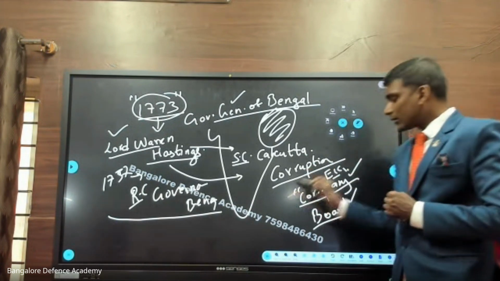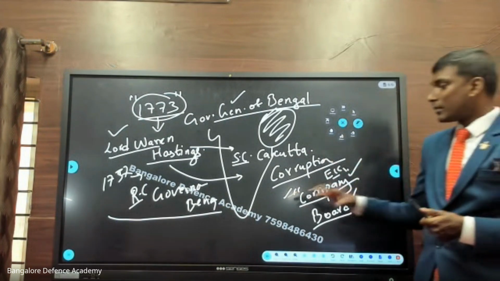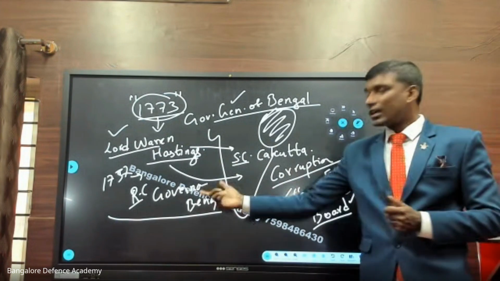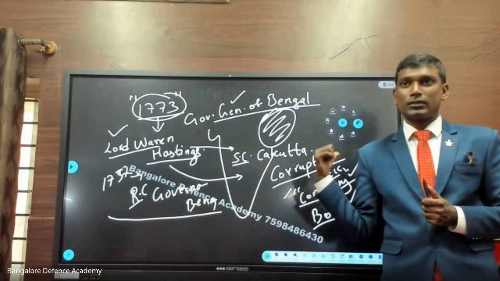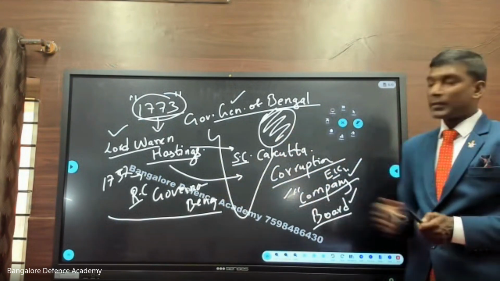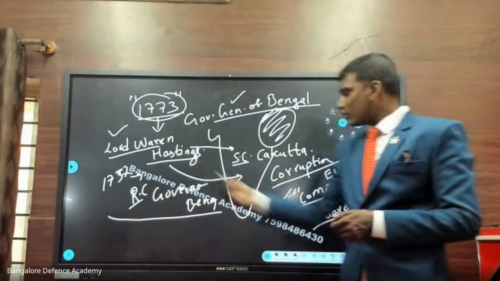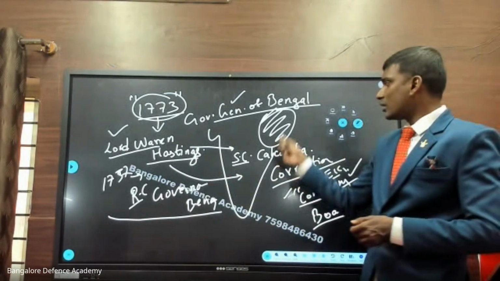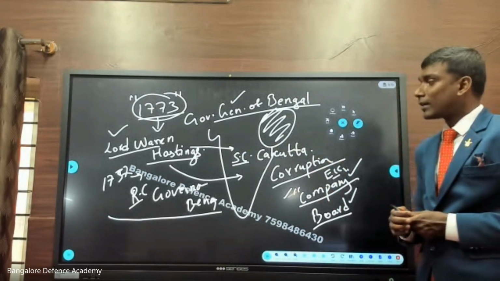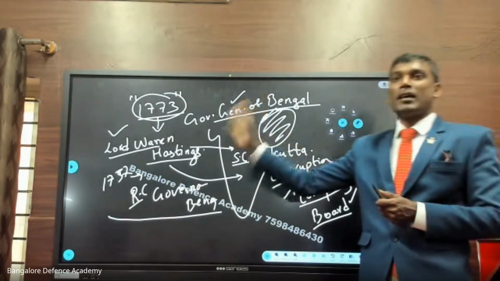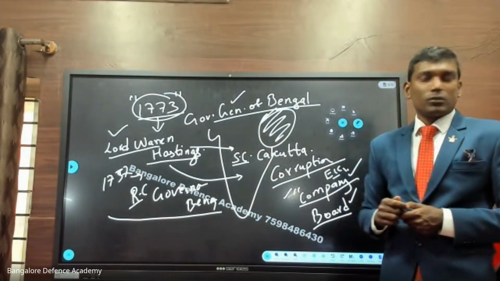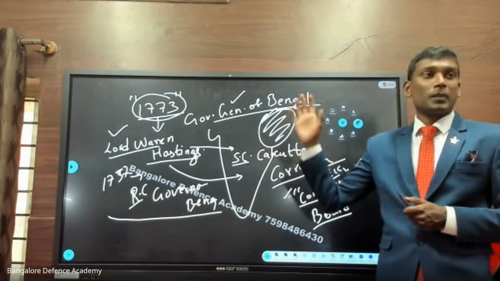They started here. Now in that company, there were some important persons like Warren Hastings. You understand? Robert Clive also had some stakes in this. He used to get profit from this company also because he was working for whom here? The company. Like that. So Warren Hastings was a member of this company, and he was appointed as the Governor General of Bengal. After 4 to 5 years, what happened? The company found that he had done massive corruption. He was becoming richer and richer in India. So he was tried and he was punished.